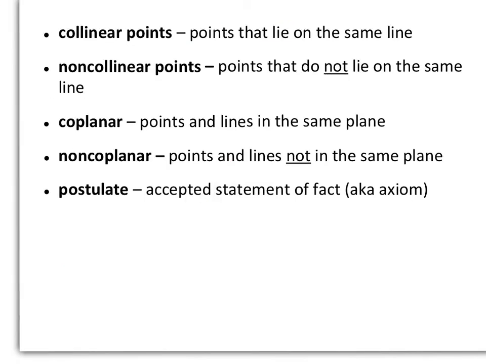Collinear points are points that lie on the same line. Non-collinear points are points that do not lie on the same line. Coplanar are points and lines in the same plane. Non-coplanar, points and lines not in the same plane. And a postulate is an accepted statement of fact, also known as an axiom. And we're going to look at 4 postulates today.